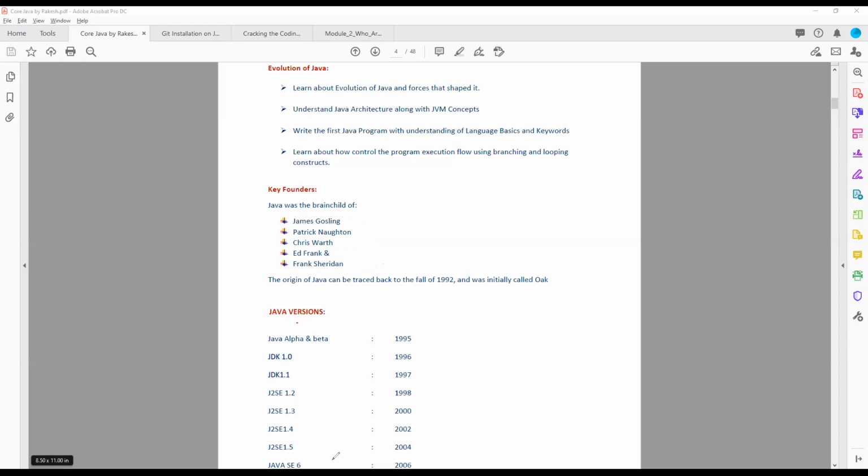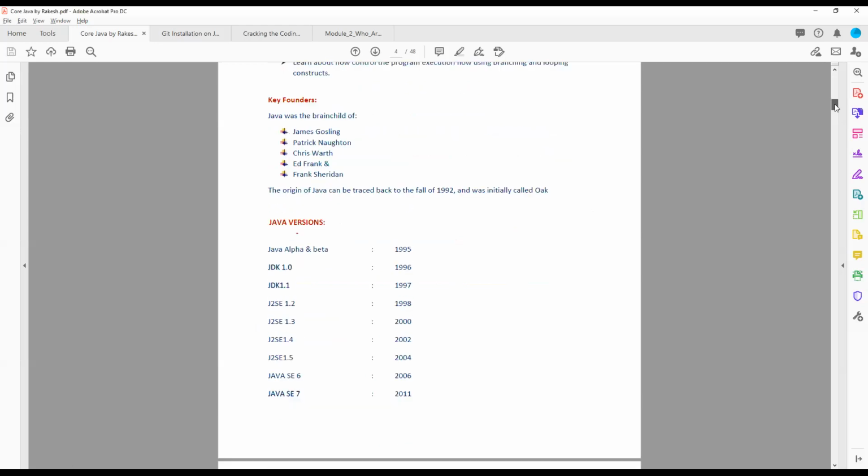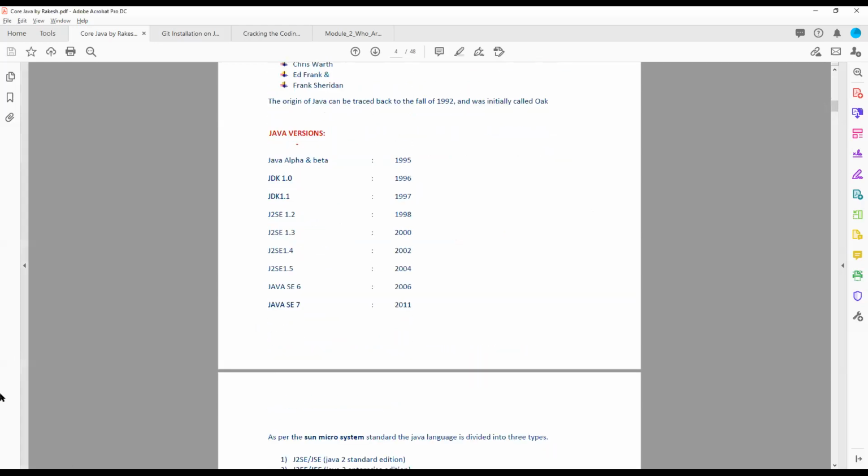He left Sun Microsystems later on. Java was the brainchild of Sun Microsystems. Now Sun Microsystems has been acquired by Oracle, so now Java is of Oracle. We'll see here how Java started and what the journey of Java is.